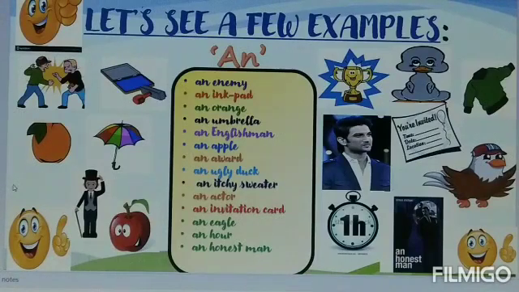An hour, an honest man. These two words began with H. That is consonant. But why did we use article an here? You need to understand one thing. Here the letter H is silent, and these two words make vowel sound. Though they began with consonant, they make vowel sounds. So that's why we have to use article an. Just simply remember this point. You need to remember that the usage of article a or article an is completely determined by sound.